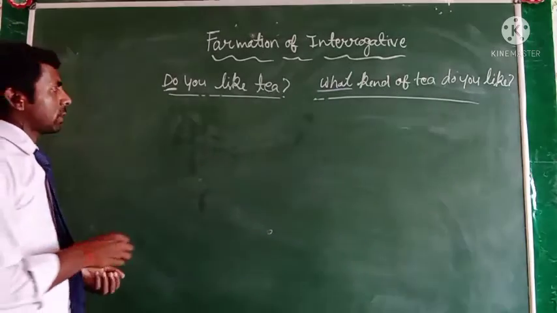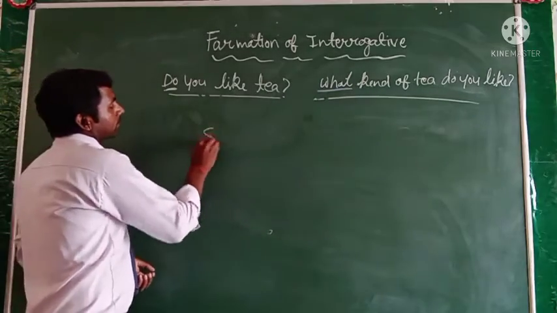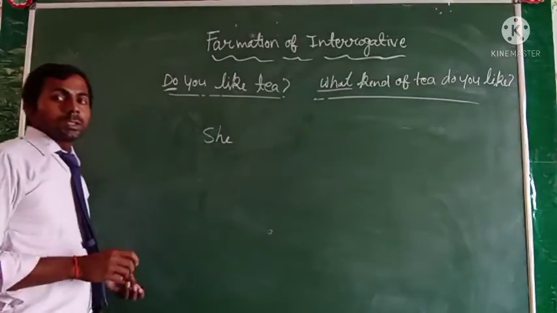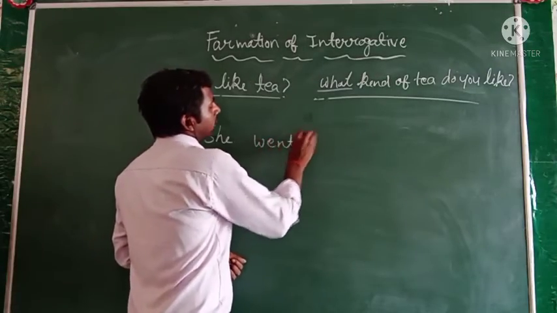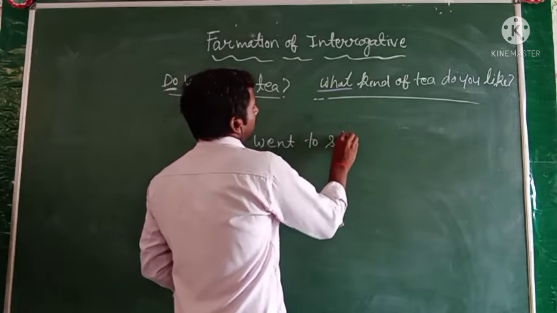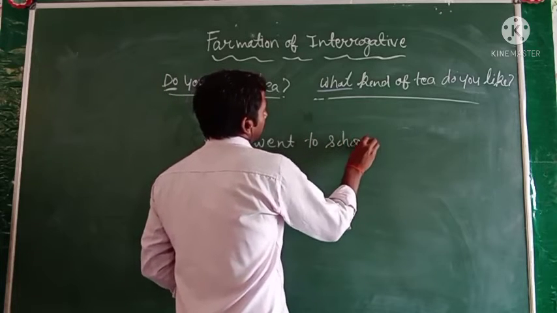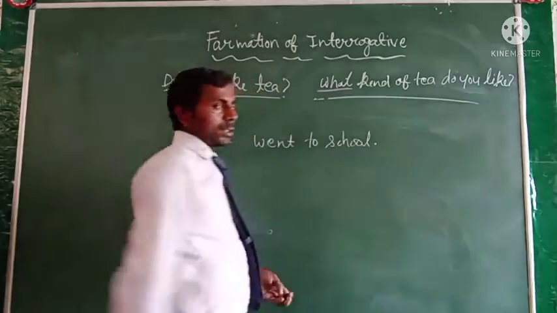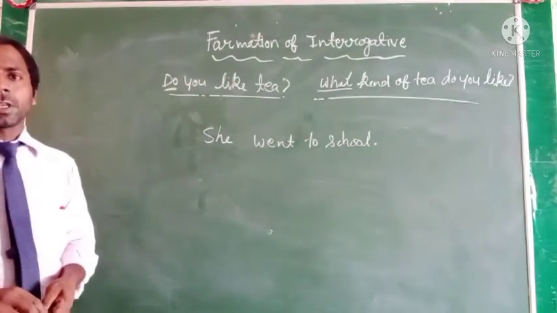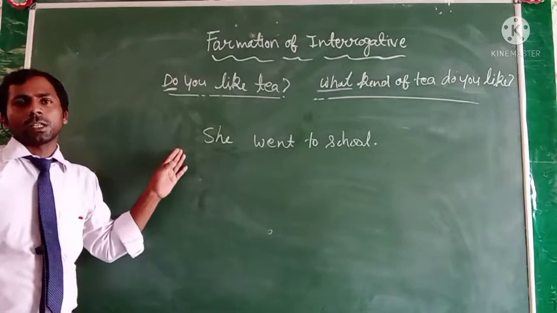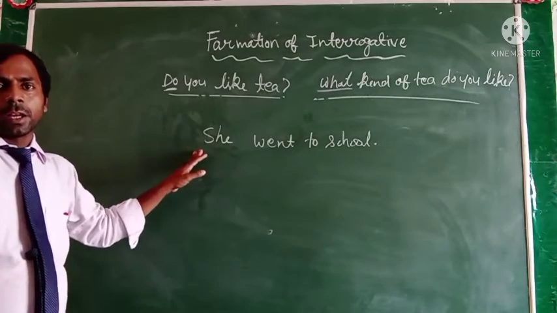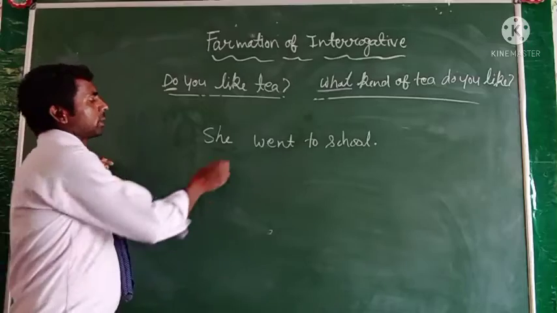Just like that, you can see here: She went to school. This is a declarative sentence, or statement sentence, and the subject is she.